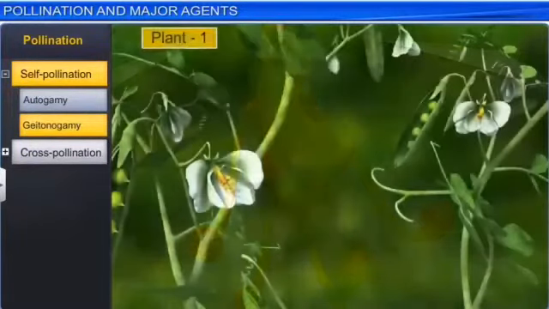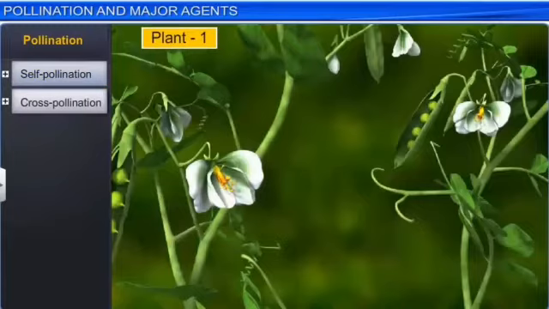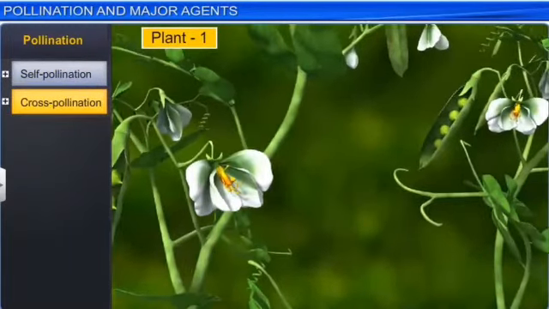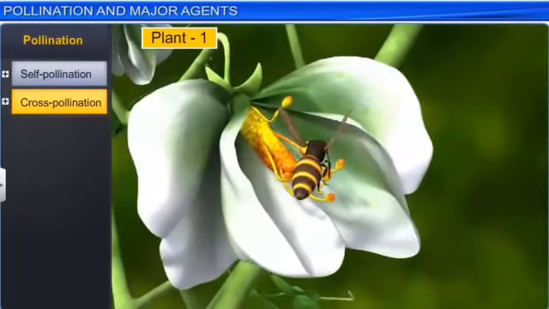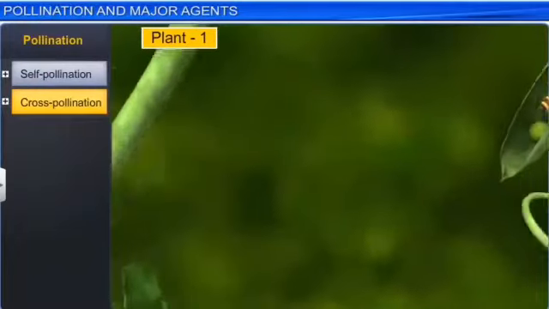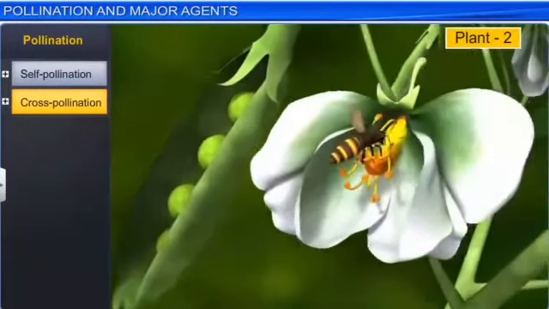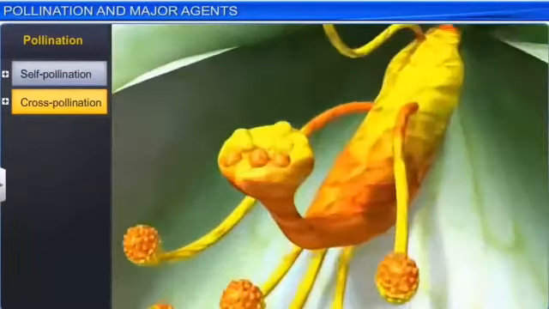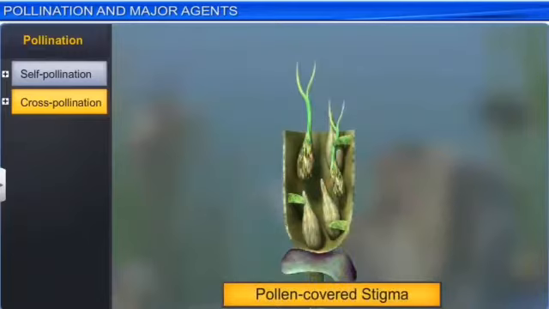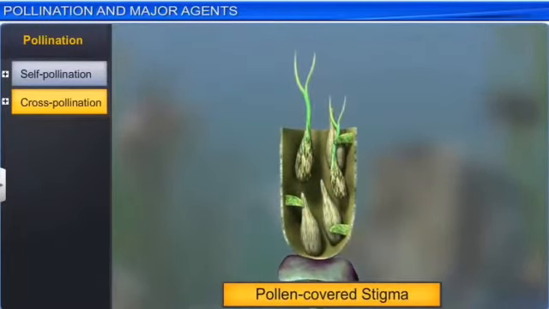The second one is geitonogamy. Here, the transfer of pollen is from the anther to the stigma of another flower of the same plant. Although geitonogamy is functionally cross-pollination involving a pollen agent, genetically it is similar to autogamy, since the pollen grains come from the same plant. Here we can easily observe how the transfer of pollen grains occurs.